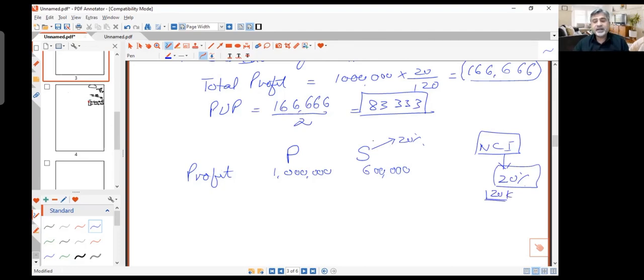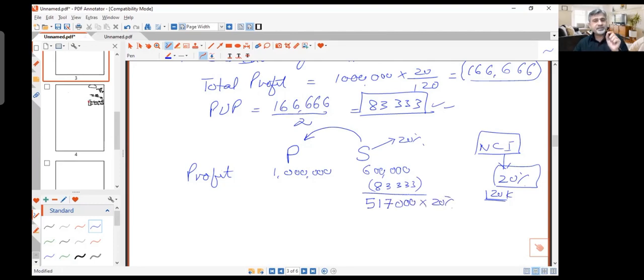But imagine that S has sold goods to B, the subsidiary has sold goods to the parent. Now NCI walks in and says, there's a 600,000 profit, give me my 20%. I say, wait a minute, this 600,000 profit includes 83,333. This is unrealized. Let's subtract it. Whatever is remaining is, let's call it 517,000 for the sake of simplicity. And I will give you 517 into 20%.